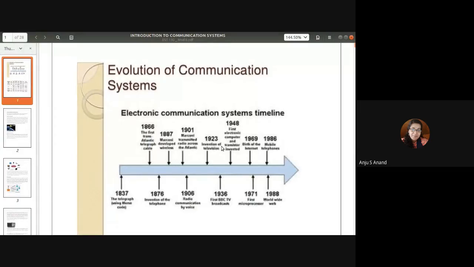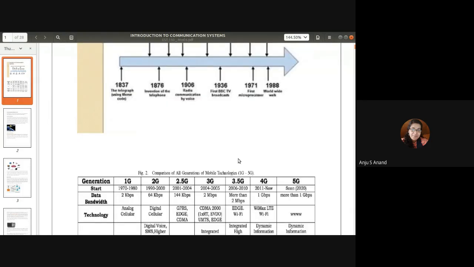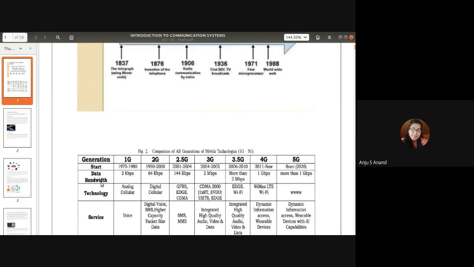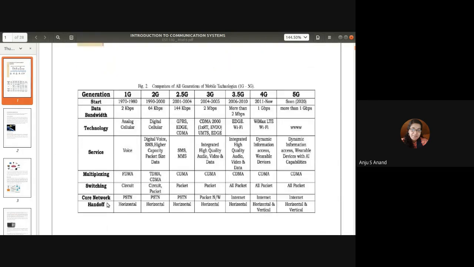The first topic is evolution of communication system. Here it's explaining the different generations of communication technologies, from 1G to 5G. When it started, and what the used bandwidth, technology, service, multiplexing, switching, network used, and handoff procedure are, everything is compared here from first generation to fifth generation.